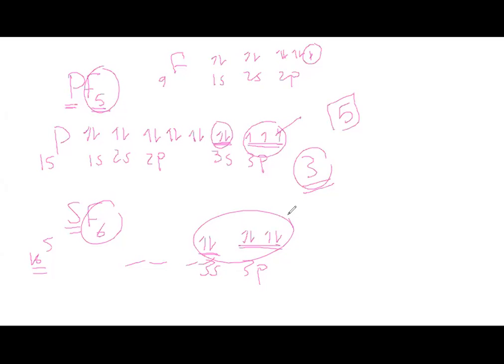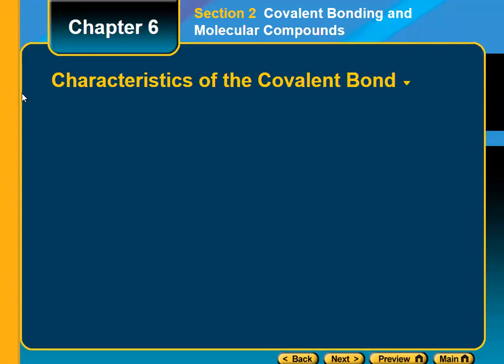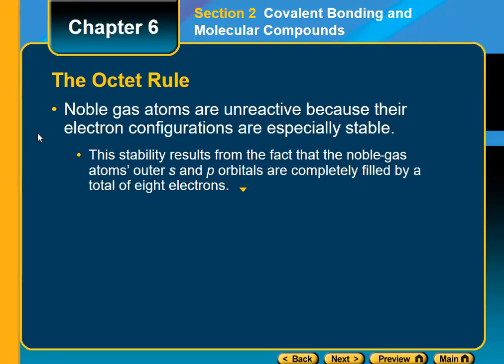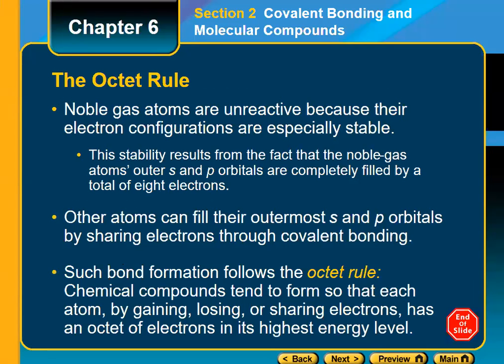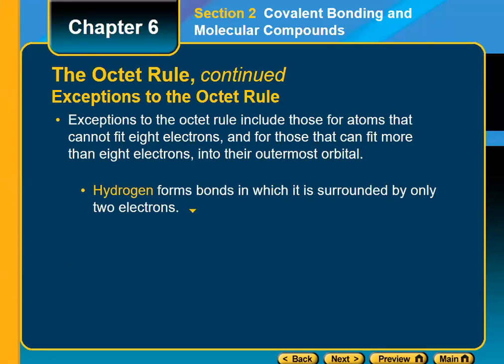So now we pass to another part, which is called the electron dot notation. So what is electron dot notation? Let's see here, guys. We said the octet rule: noble gases are unreactive because their level is completed. So S and P are completely filled by electrons. Other elements try to do that, and we call this the octet rule. Then we said there are some exceptions to the octet rule, like hydrogen, because hydrogen just has 1 electron only, so you just need to share 1 electron to be like the nearest noble gas, which is helium.